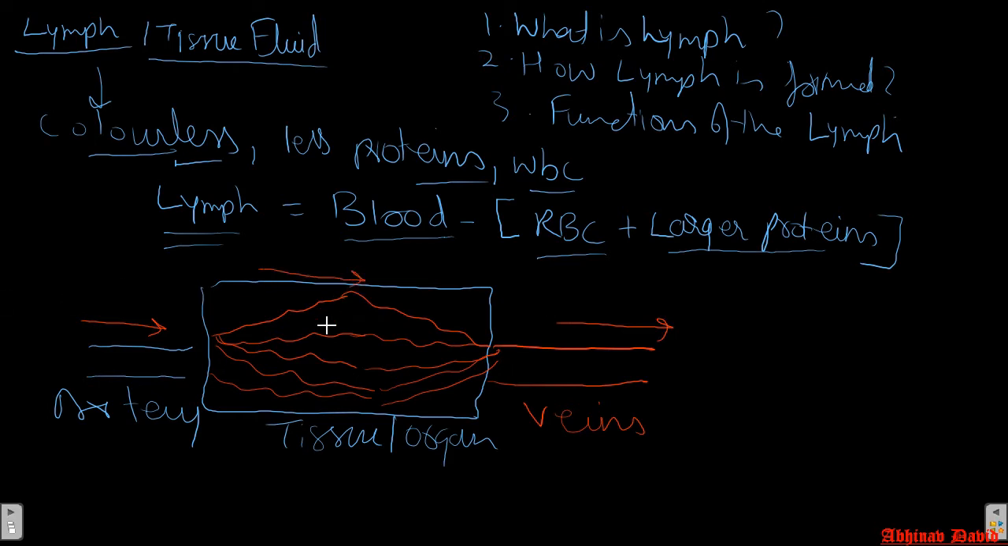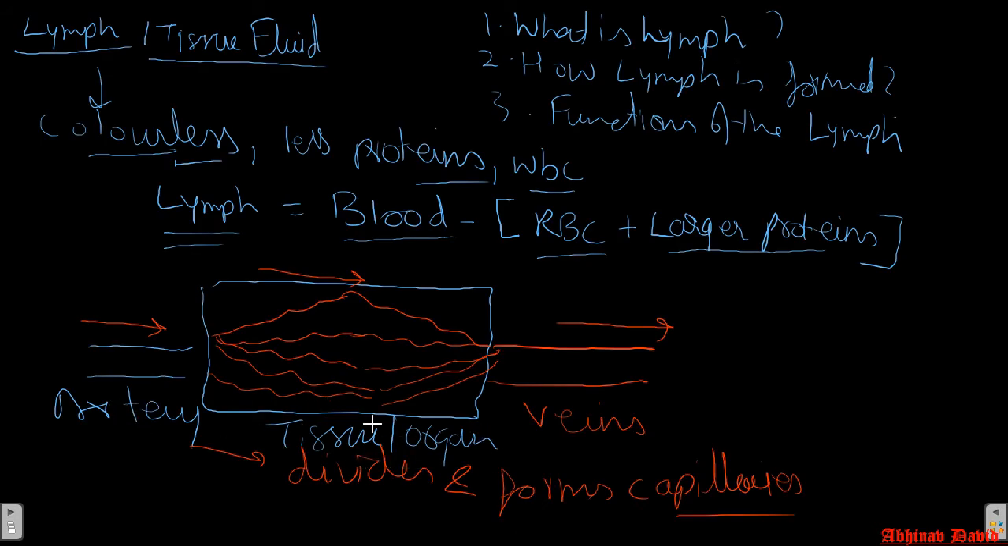Okay. So whenever an artery enters a tissue or organ, it divides. The artery divides into what? Into capillaries. Now you can see here artery divides into capillaries. Now already we have studied the structure of the capillary. What is the structure of capillary? Capillaries are one cell thick.